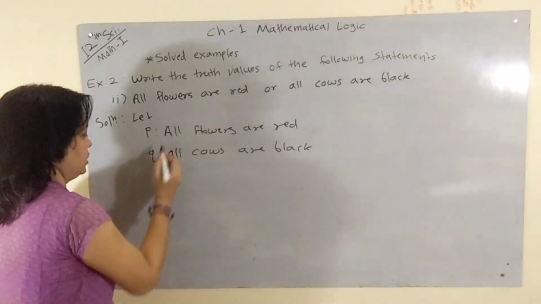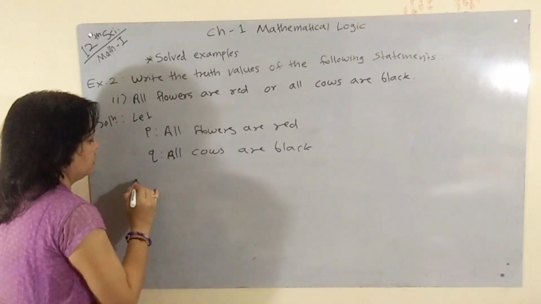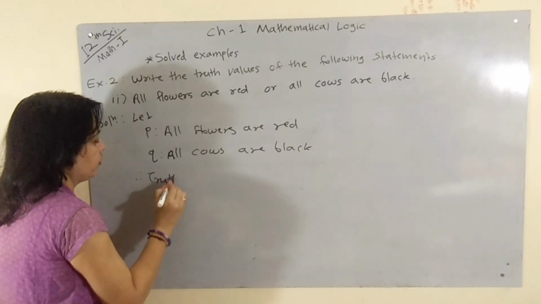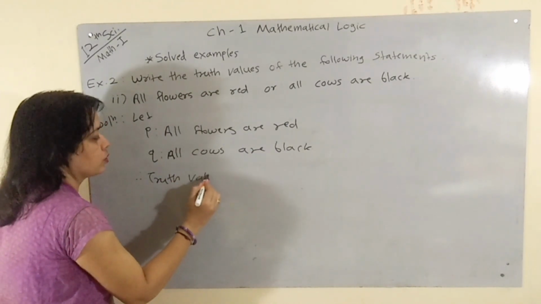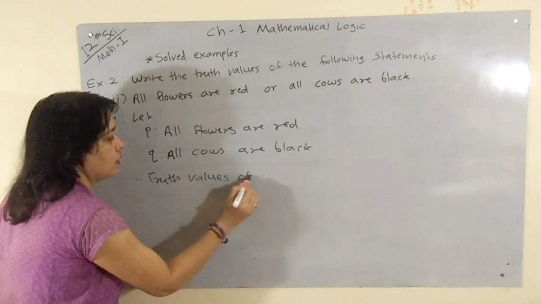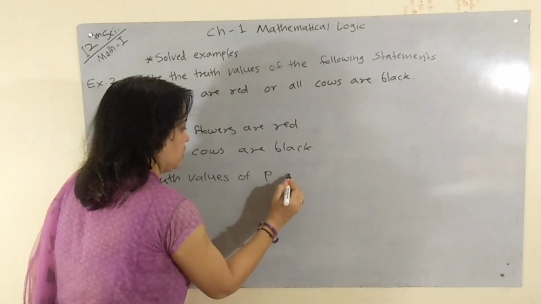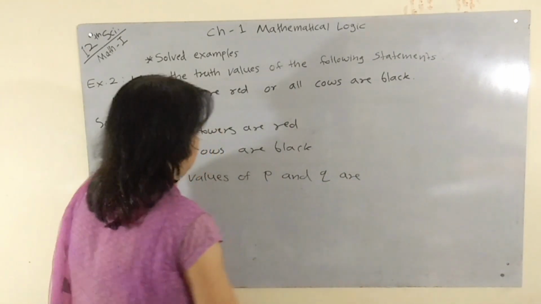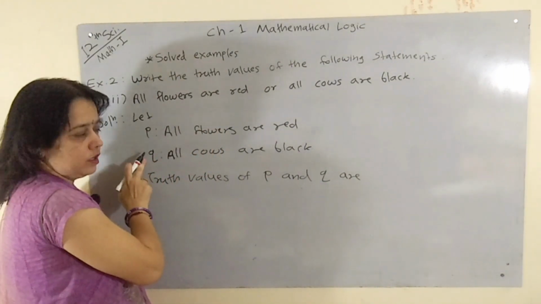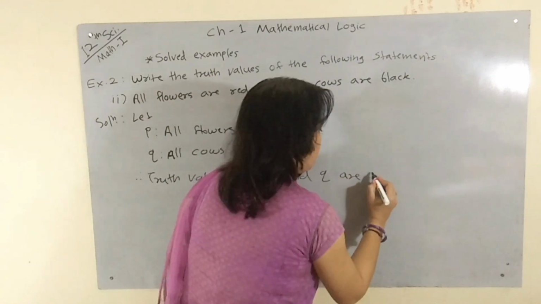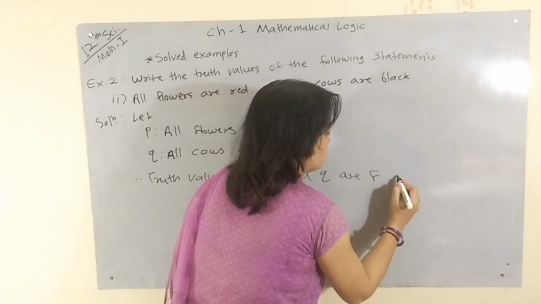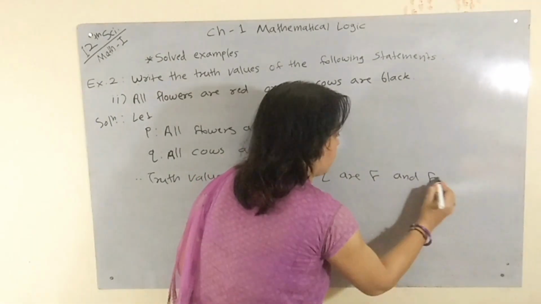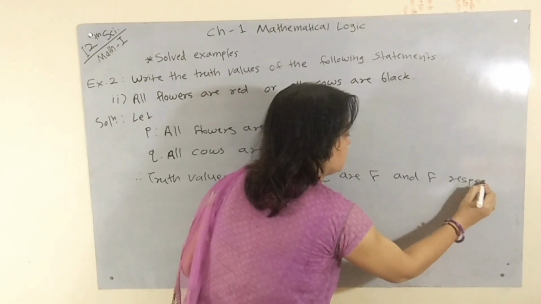Therefore its truth value is, truth values of p and q are, we know that both values are false. Therefore p and q are false and false respectively.